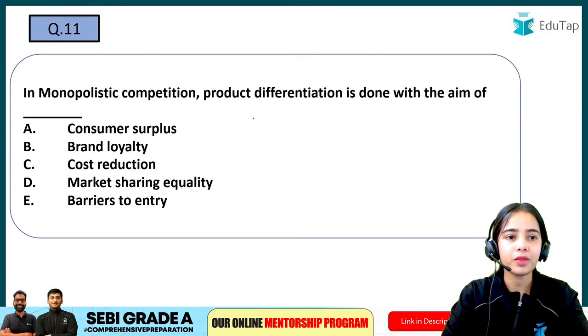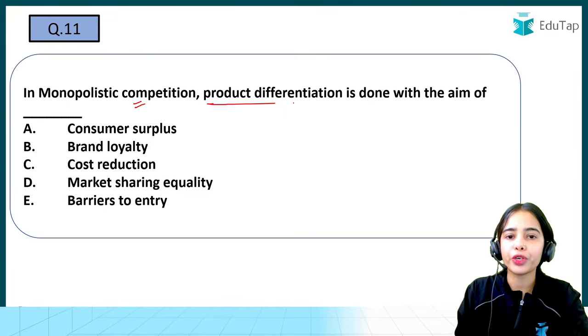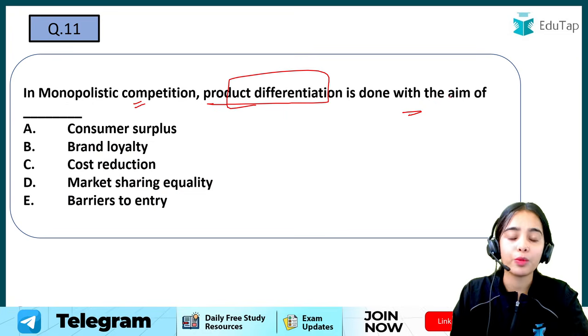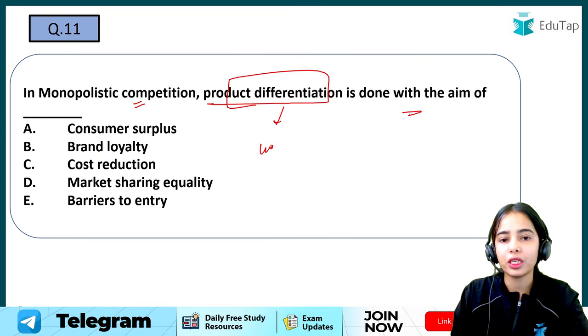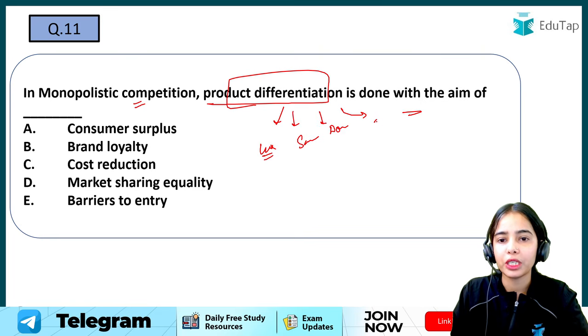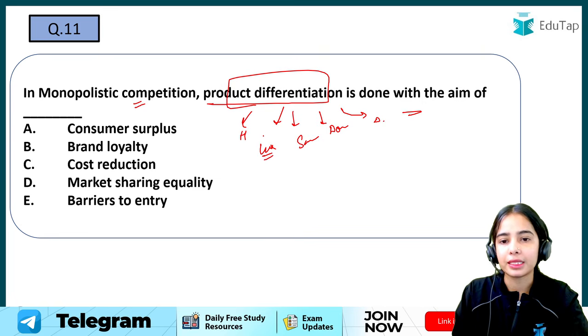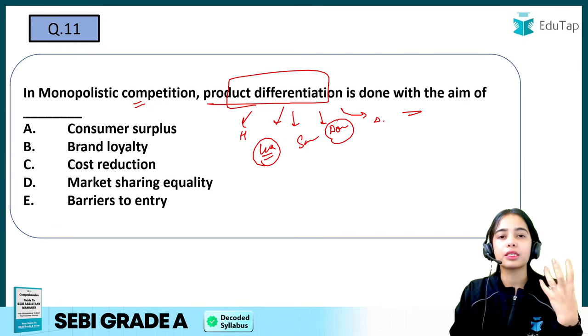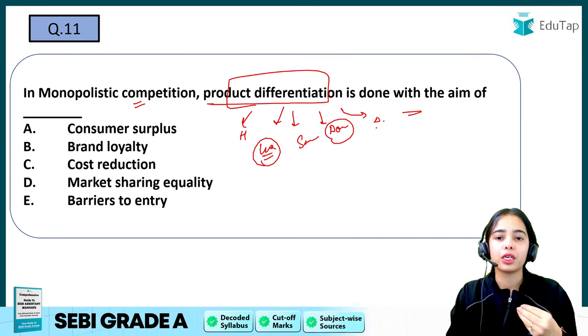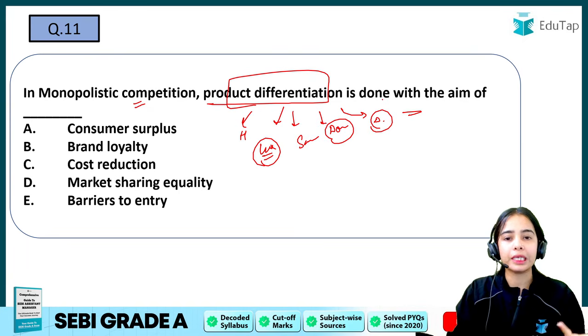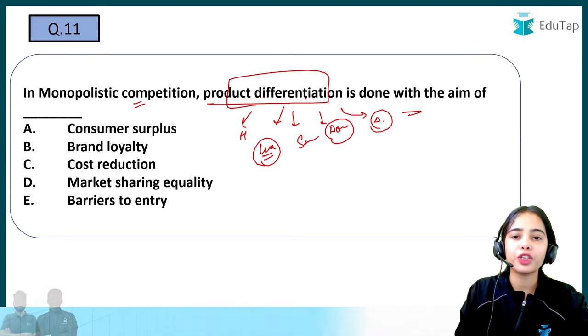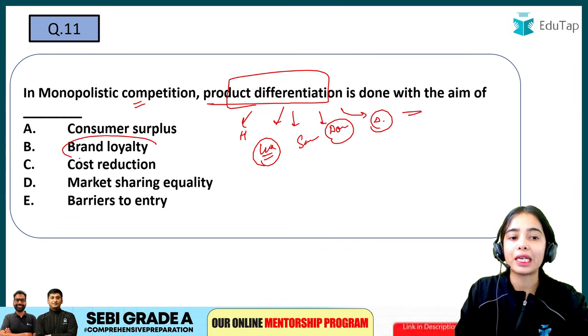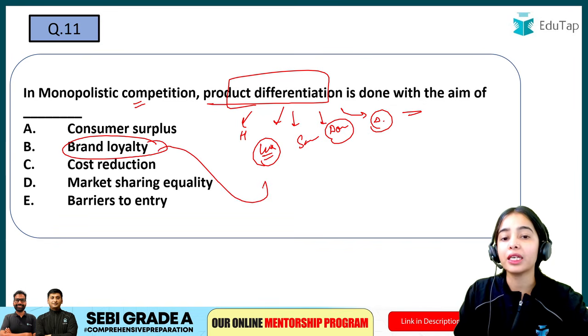Now, in monopolistic competition, product differentiation is done with the aim of, so there is product differentiation. We are able to differentiate Lux from Santoor, from Dove, from Dettol, from Himalaya and such. Lux is known for its fragrance, Dove for its smooth texture, Dettol for its germ killing capacity and such. So product differentiation is done with the aim of creating brand loyalty and brand recognition.